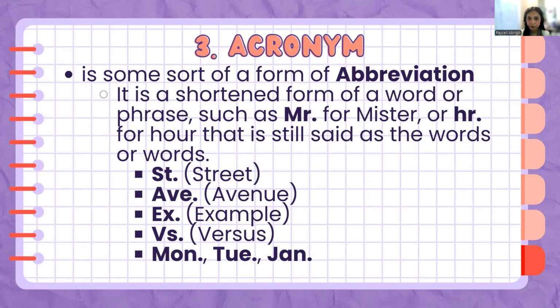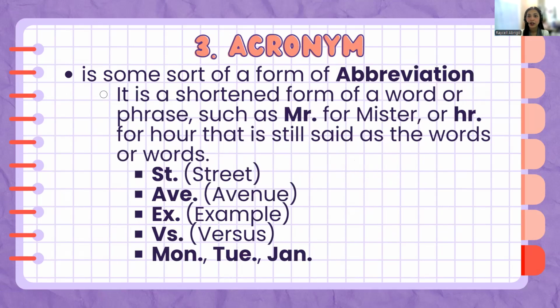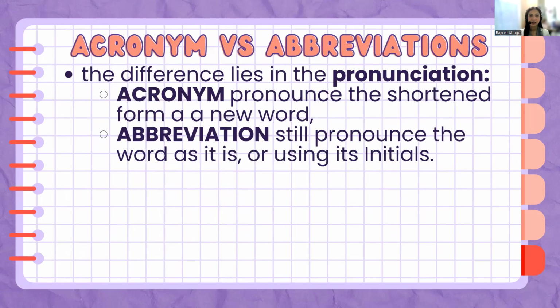In an acronym, we pronounce it as a single word, not as individual letters: DOLE, radar, NASA. For an abbreviation, it is just shortened in writing, but we still read it as the full word: Mister, street, hour, avenue, example, versus Monday, Tuesday, Wednesday, Thursday, and so on. Okay? So, acronym versus abbreviation, to make it more understandable, the difference lies in the pronunciation.